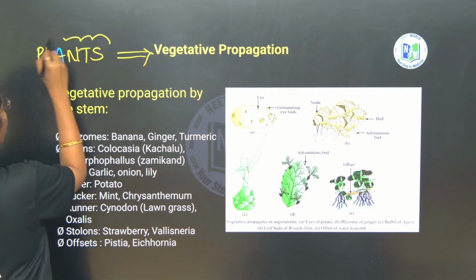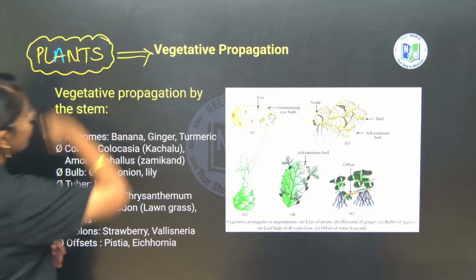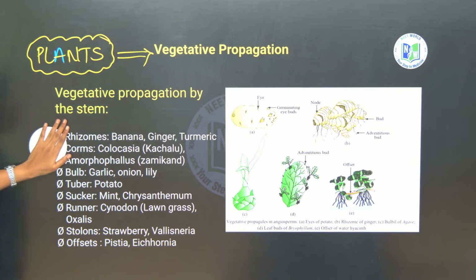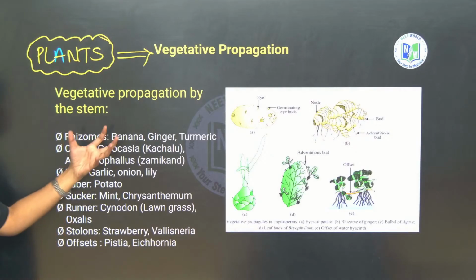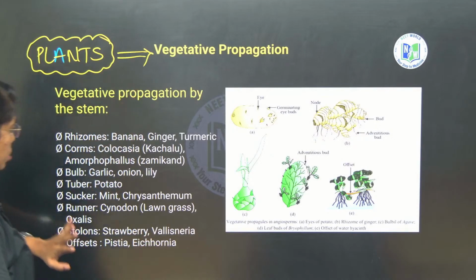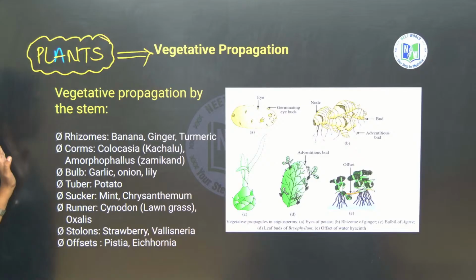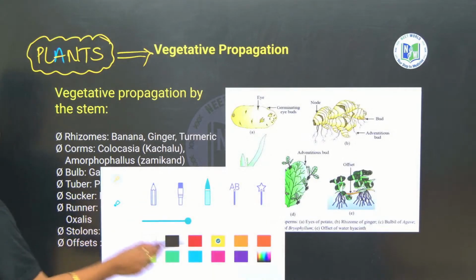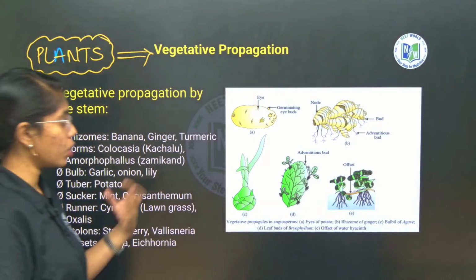In plants we will address it by vegetative propagation. Vegetative propagation, mostly natural methods of vegetative propagation, is here you see. By stem, if you see natural method of vegetative propagation, first I will explain these diagrams and then I will go with this.